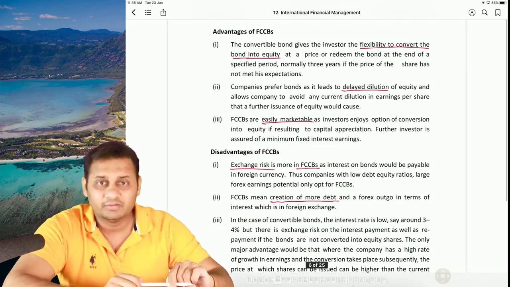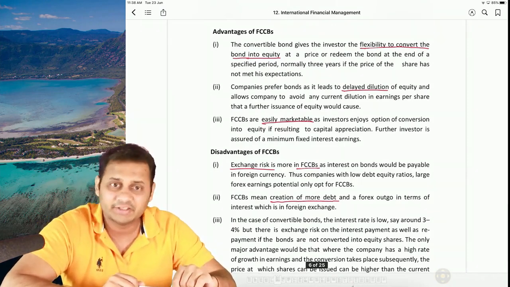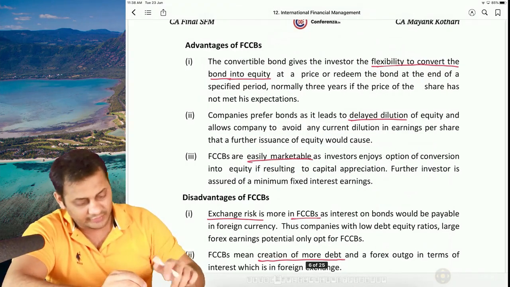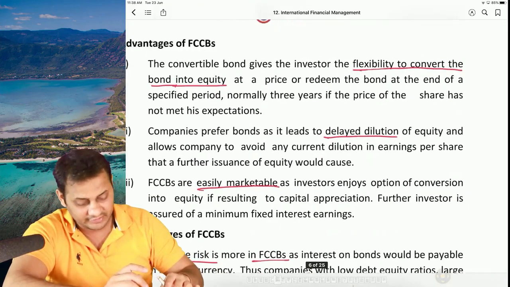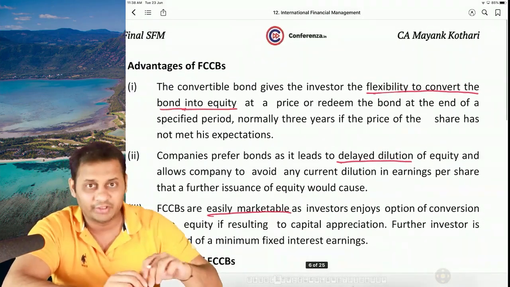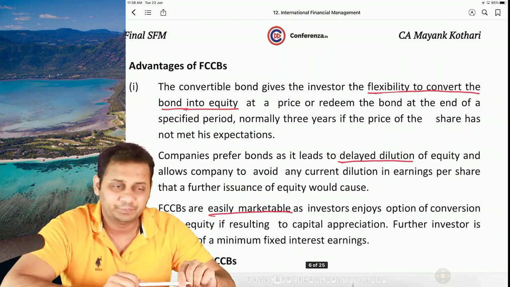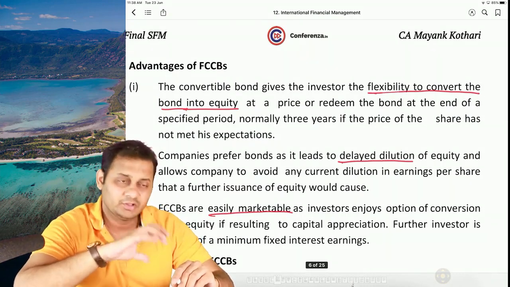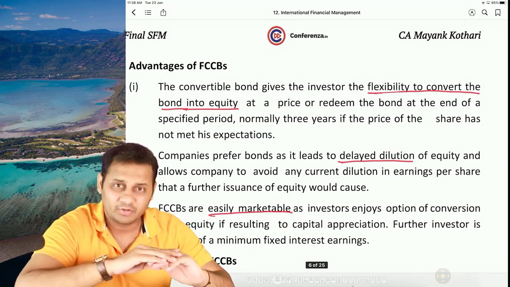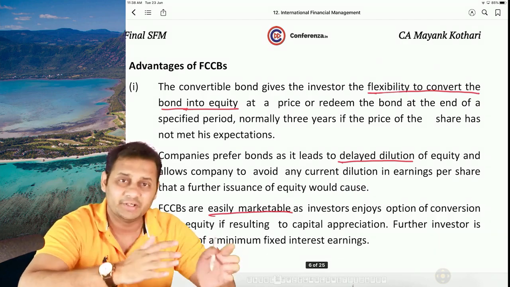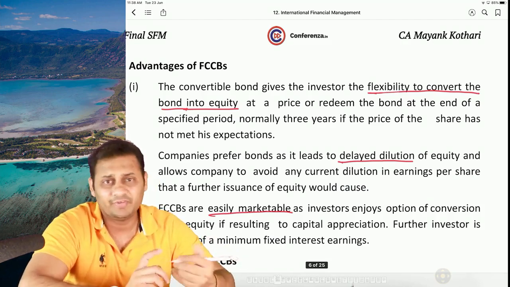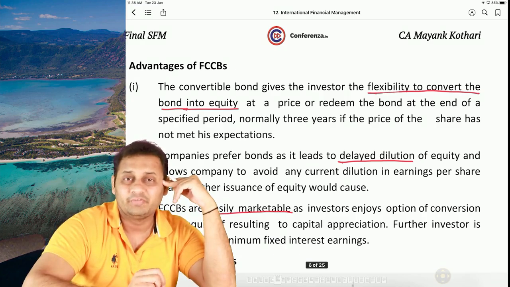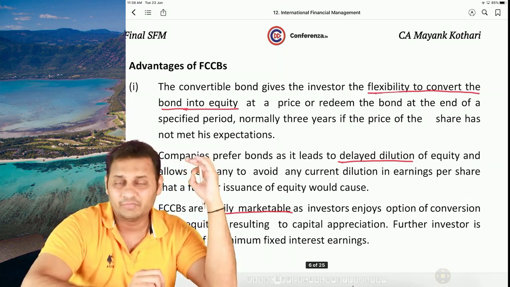Now let's talk about the advantages and disadvantages of FCCB. If the question comes in exam, you will have to write at least 2 advantages and 2 disadvantages. So the very first advantage is flexibility to convert the bond into equity. Why purchase FCCB, foreign currency convertible bond? If we purchase this bond, we can convert it into equity stock if we want, and if we don't want, we can get it redeemed. So both the options are available. That's the basic benefit, flexibility of converting from bond to equity.